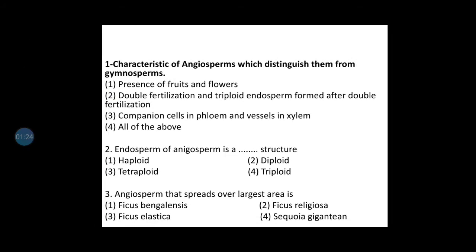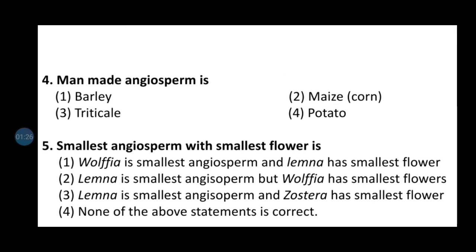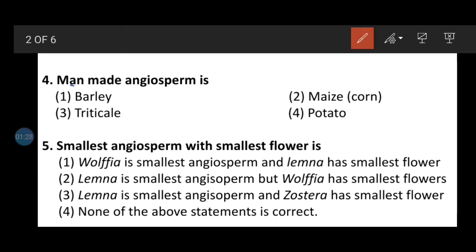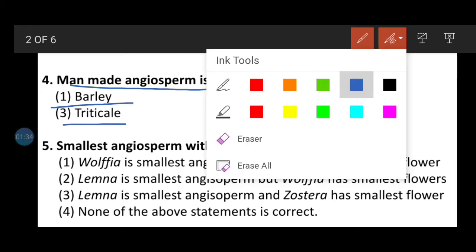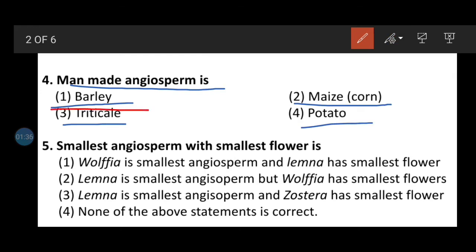Question number 4: man-made angiosperm is option number 1, barley; second, maize; third, triticale; fourth, potato. So here the correct answer will be triticale, which is the man-made angiosperm.